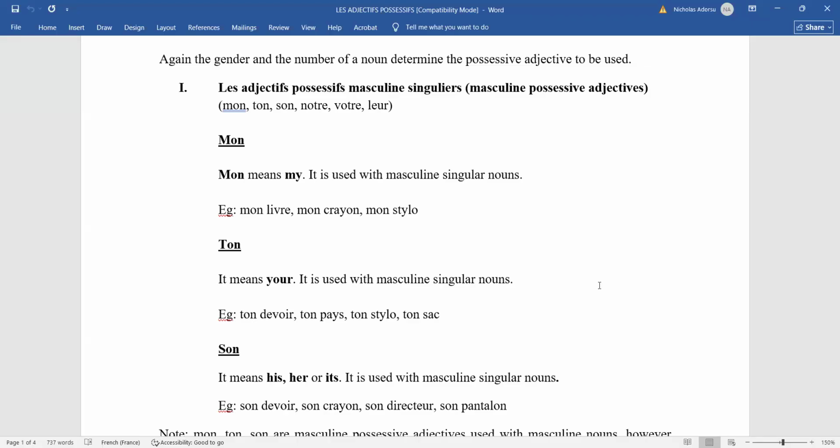Ton pays. Which word is pays? If I say ton pays, en français, pays means what? So pays is country. All right, Richard. Yeah, I've said it well. So if I say your country, it's ton pays. Now this pays, even in the plural form, will remain the same spelling. So some nouns can be the same in the singular and the plural, but it depends on what you want to use it for. Ton devoir, your assignment.